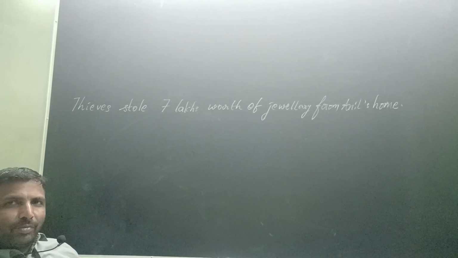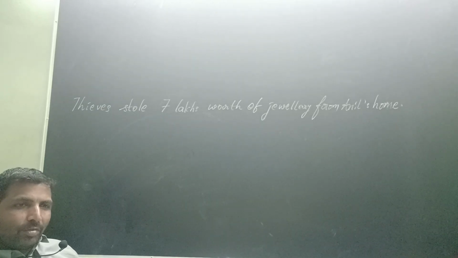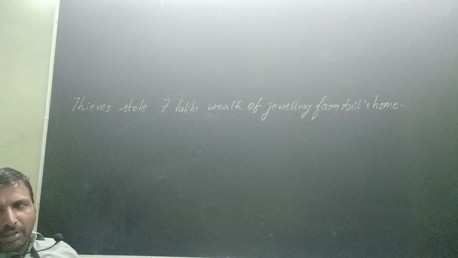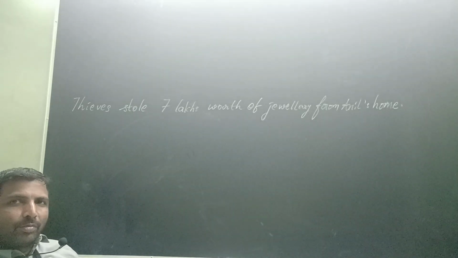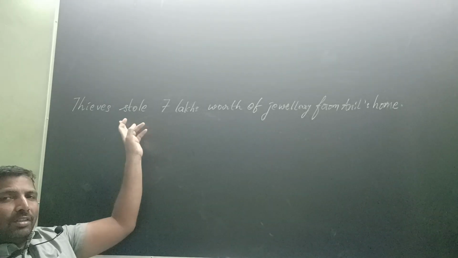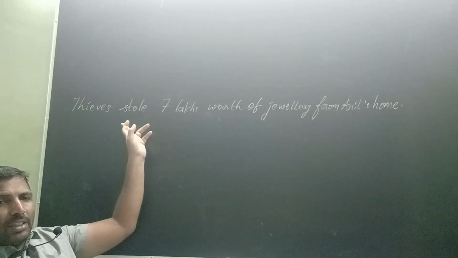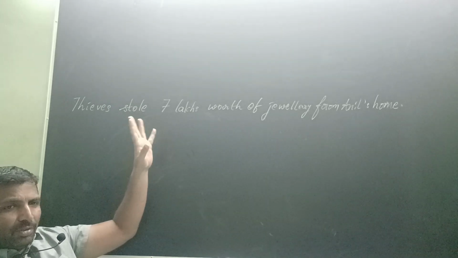Did the thieves steal 7 lakhs worth of jewelry from Anil's home? Claps. Automatically it is V2. Whenever V2 is there, did plus V1. Did is the auxiliary verb here. Did the thieves steal 7 lakhs?